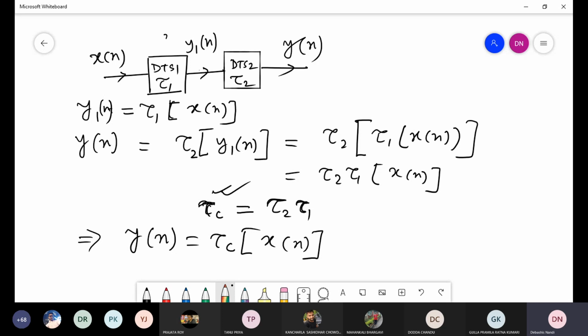Now, if you interchange the position of the two discrete time systems, suppose you are giving tau 2 here and tau 1 here, then what will be the case?